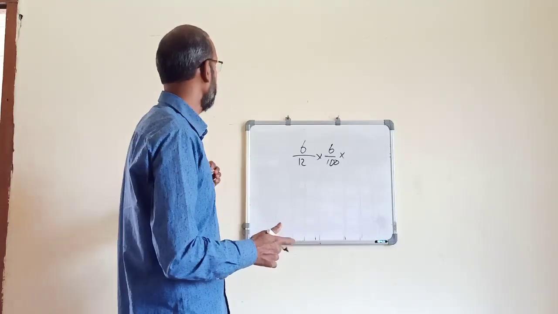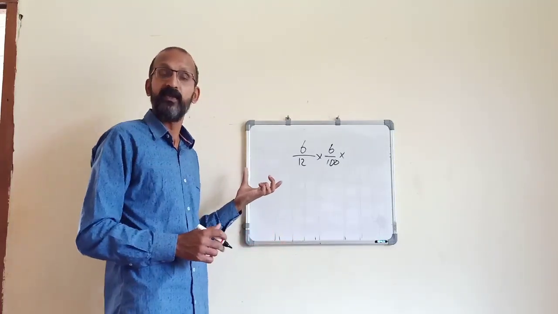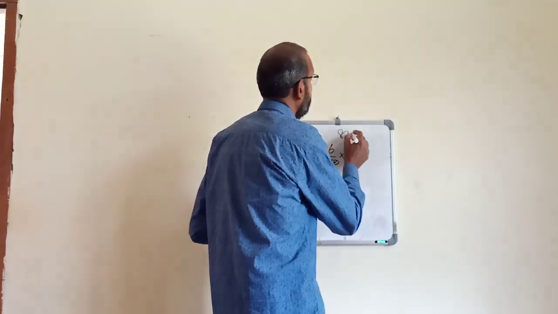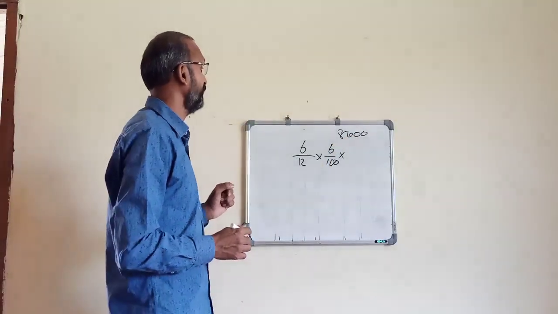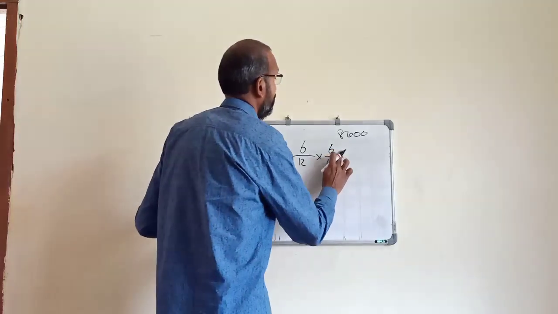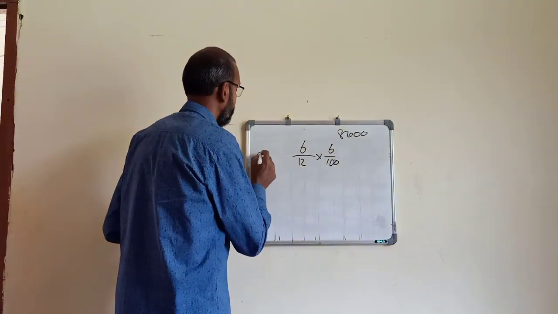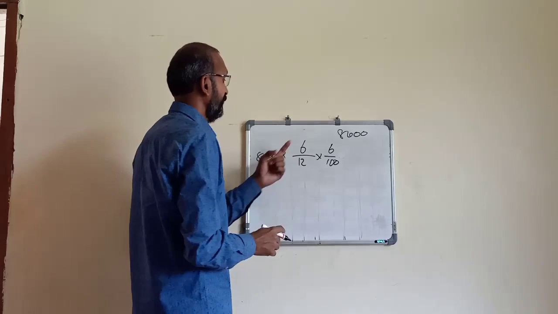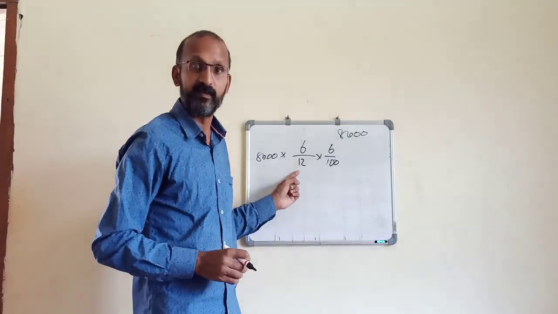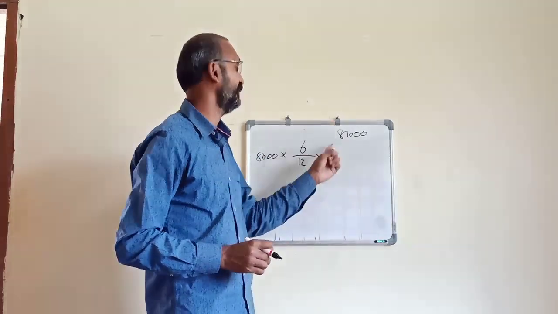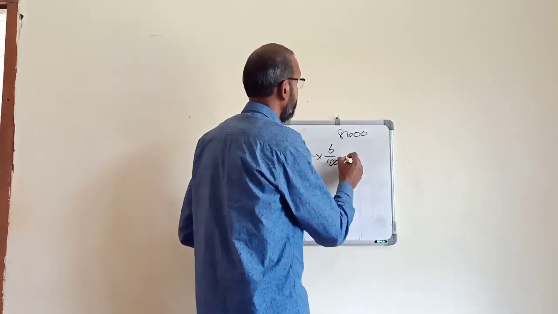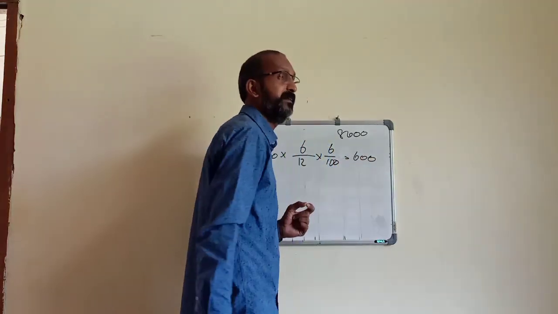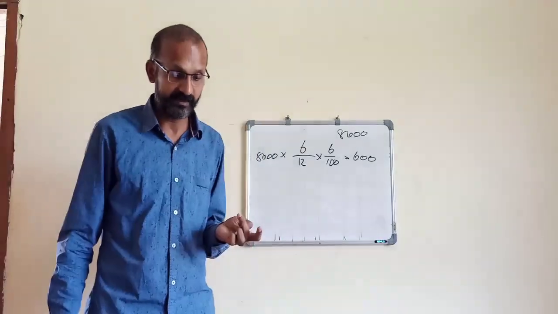For example, if a partner withdraws 8,000 rupees from his capital account, interest is calculated like this: 8,000 into 6 by 12, for 6 months, into 6 by 100, which equals 600.